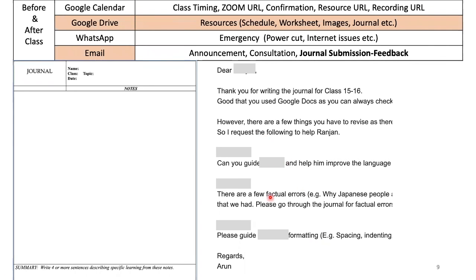Especially if it's formatting or improving the language, and sometimes even facts which I've missed out, which I forgot to tell in the class, they might figure out and add into it. Eventually they send these journals by email, and then I upload them in the folder. Generally, if today I have class, they do it by the end of the day, or by the next day morning, and then they send it and it's uploaded there.